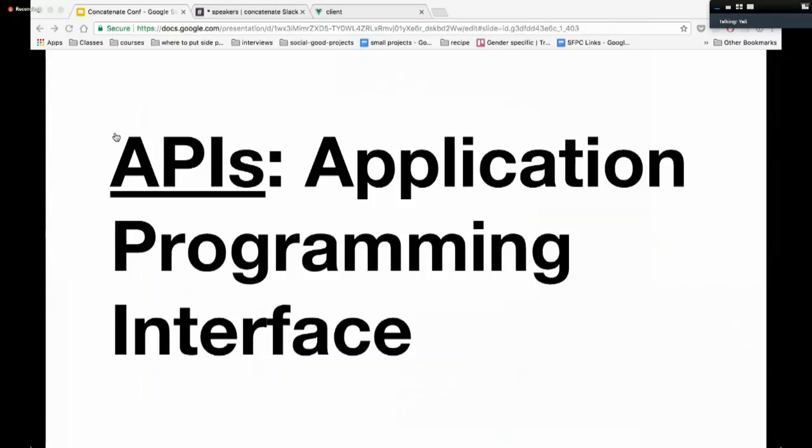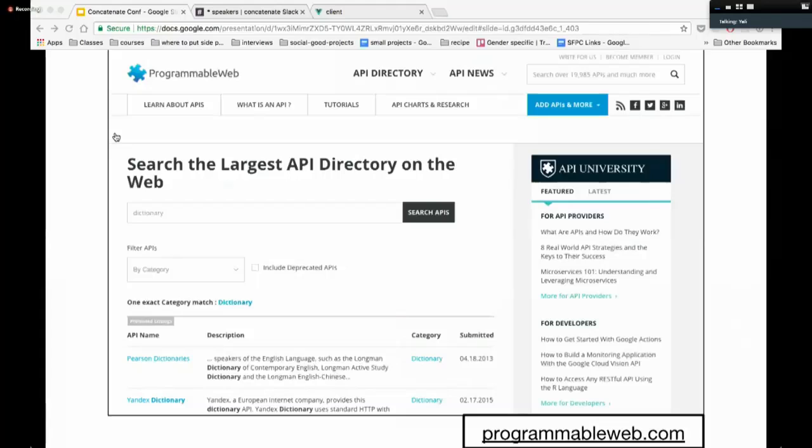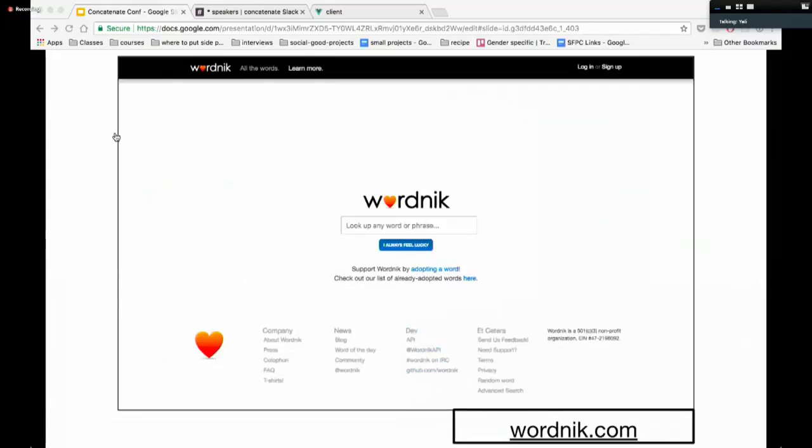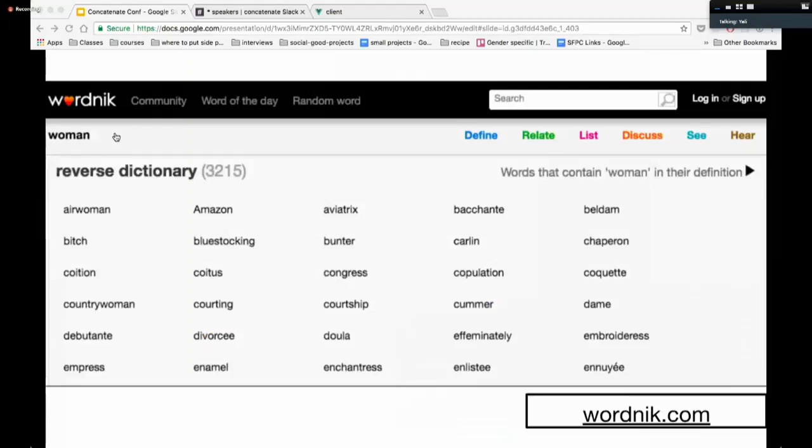So I started looking for some APIs, and the first thing I did was go to API Heaven, which is programmableweb.com. It's the largest API directory on the web. I looked for dictionary APIs, and I found an API called WordNick. WordNick is the world's biggest online English dictionary by number of words. WordNick has a free API and a feature called a reverse dictionary. The reverse dictionary basically means for this word that you're searching, find all the words in the dictionary that have this word in their definition.